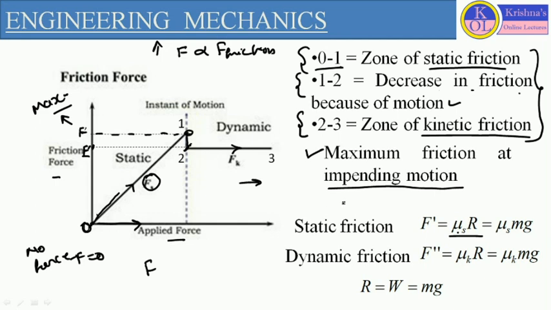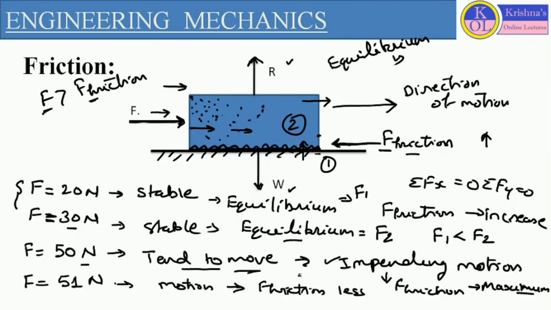Let us consider F dash is the friction force, and F is the main friction force. So this friction force we can define by the formula mu R. R will be the reaction which we are considering against the weight of the object.